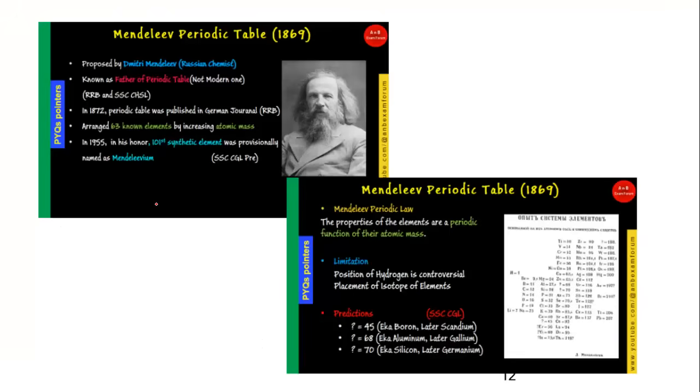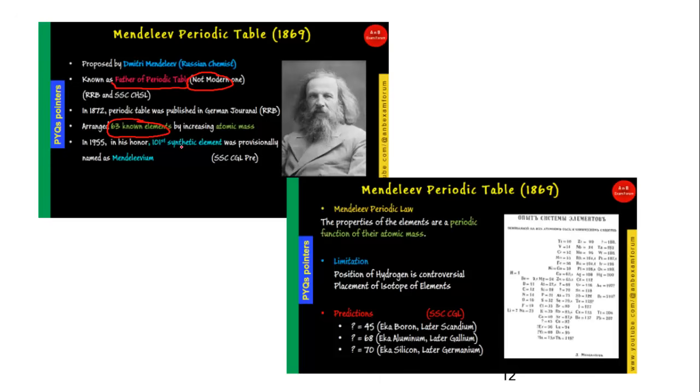And we have seen various other pointers related to Mendeleev, and the first thing you should remember is that he is known as the father of the periodic table. Okay, not the modern one, the modern one is different, which we have already seen. It was Henry Moseley. Okay, and in the year 1872 this periodic table was published, and he arranged the 63 elements known by increasing atomic mass.